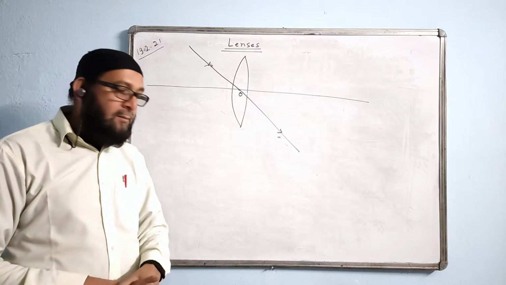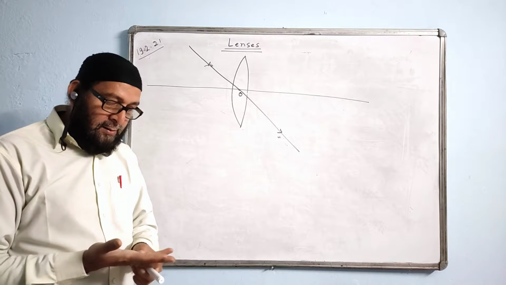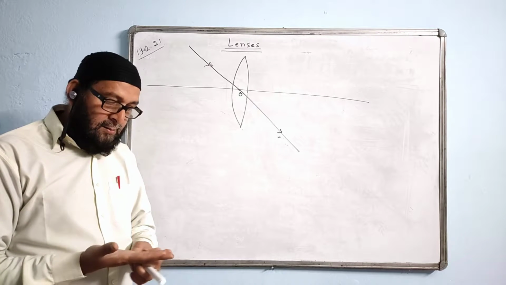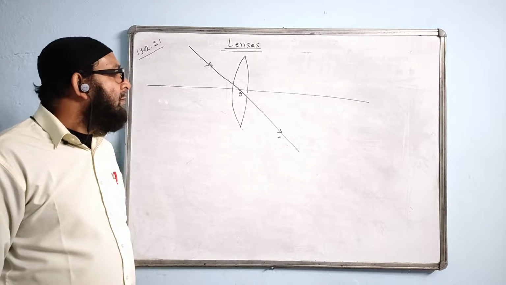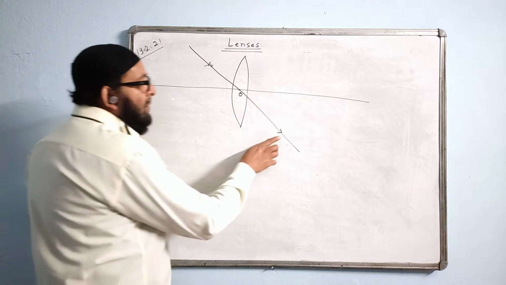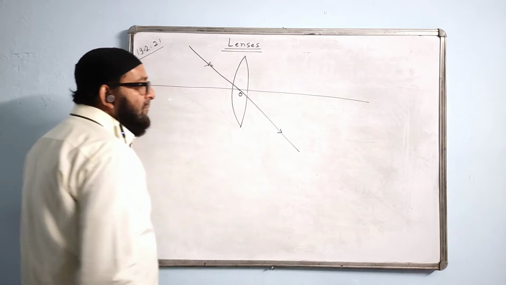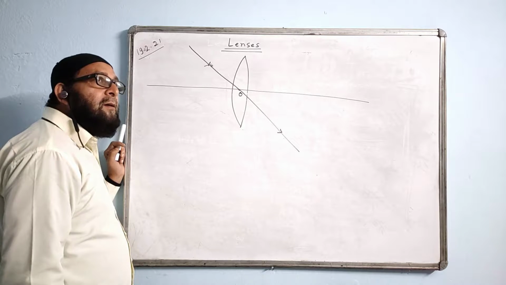Anybody? Yes. Okay, why it will bend little bit only.